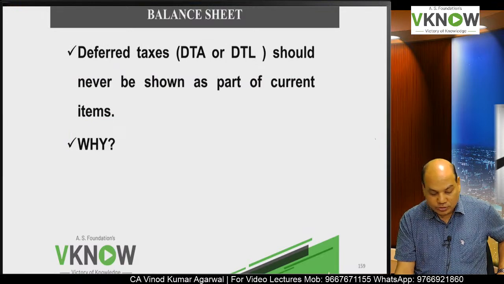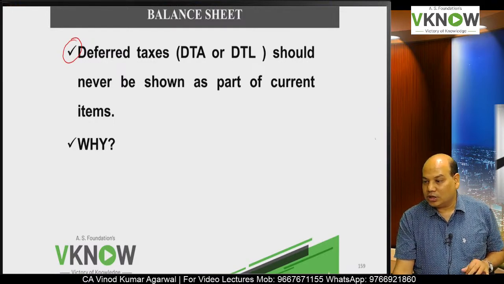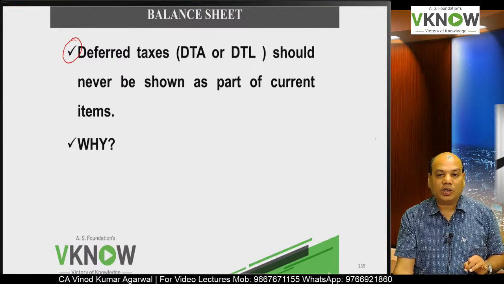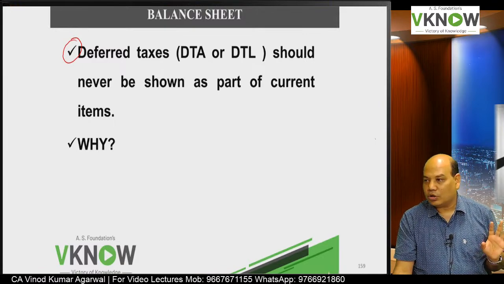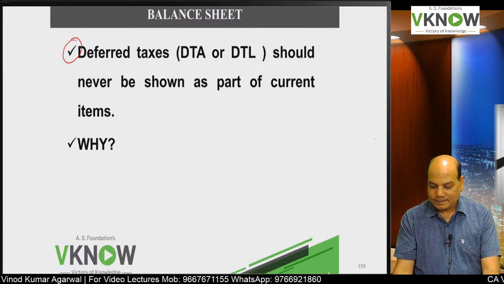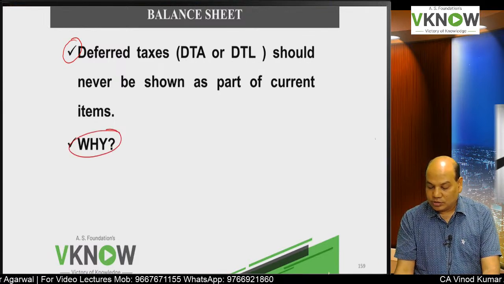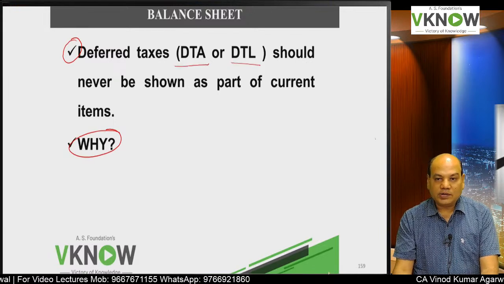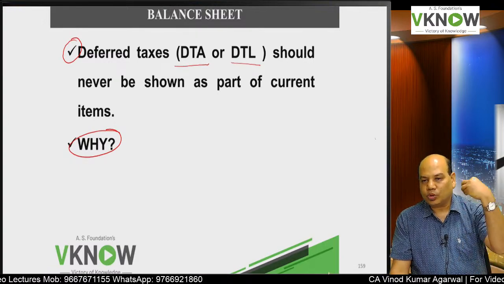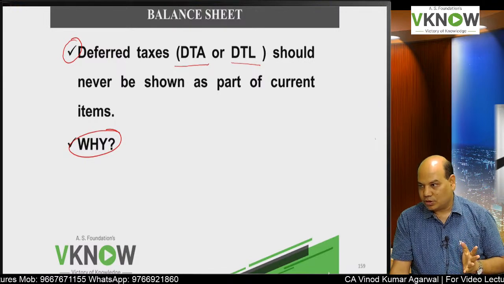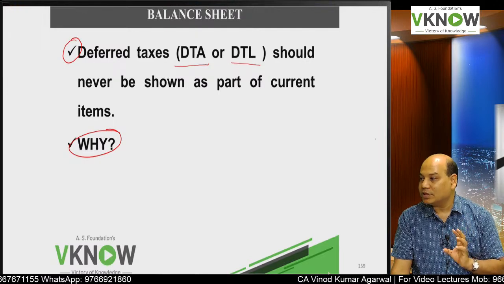Then next they have said in the Ind AS 1 that DTA and DTL should never be shown as a part of current item. It will always be non-current asset or non-current liability. Why? Here there is no question of current item, because deferred tax asset or deferred tax liability means this tax liability you have to either pay in future or you will recover in future. But when will you recover or when will you pay is uncertain.